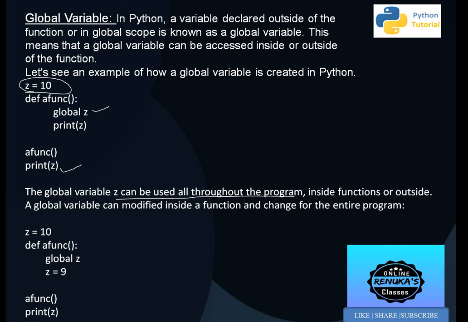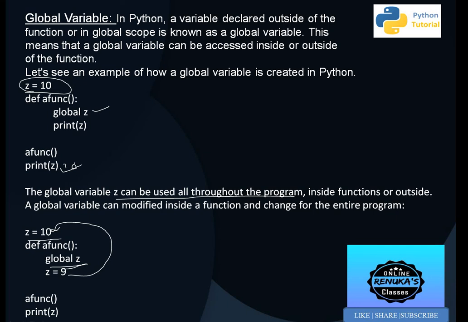Here the value of z will be printed as 10, and here also 10. If we want to change the value of a global variable, we can also do that. Suppose we say z is equal to 10 and we are calling global z. Here, with this global z, we are making z equal to 9. Now this 9 is actually changed here only. At the memory location it is changed in z only.